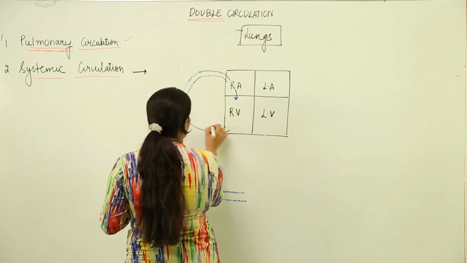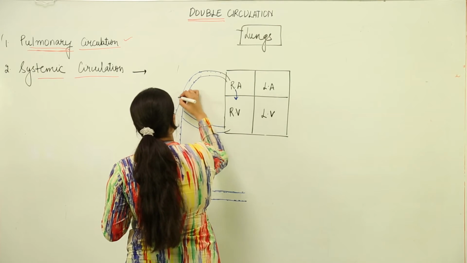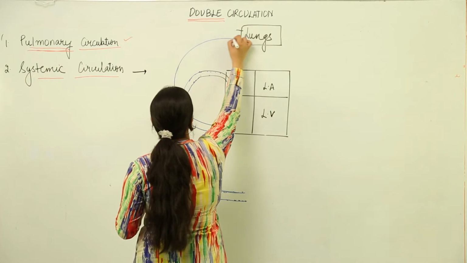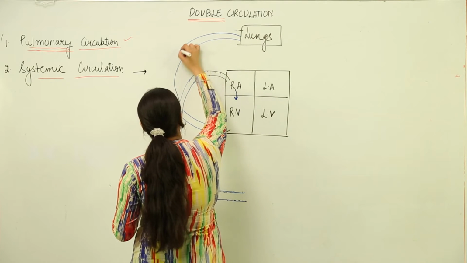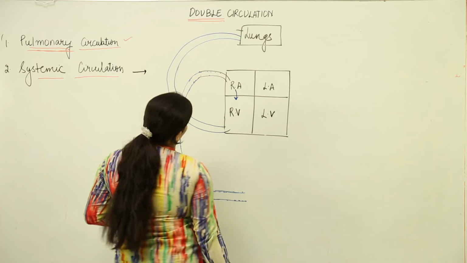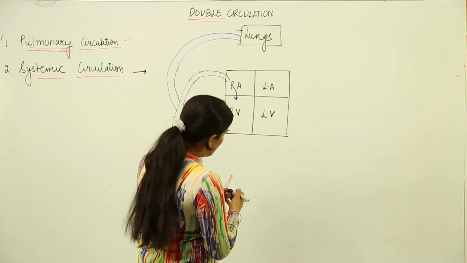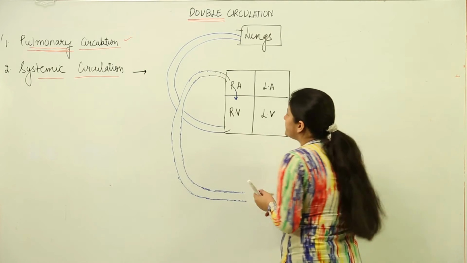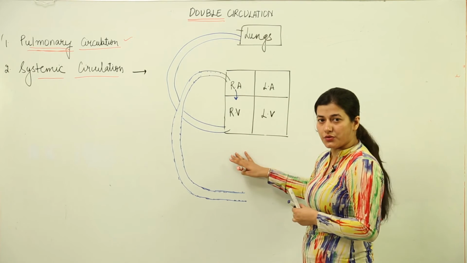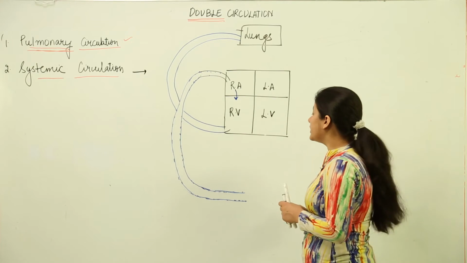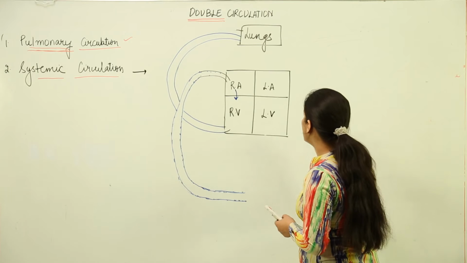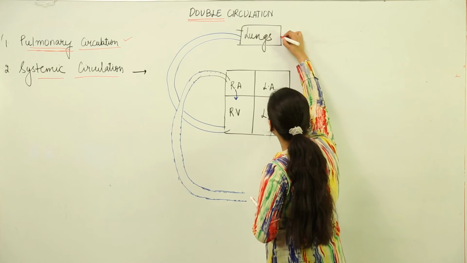The ventricle, being highly muscular, pushes this deoxygenated blood to the lungs, where the exchange of gases takes place and the blood becomes oxygenated. Now this is the story of deoxygenated blood. Talking about the oxygenated blood, what happens from the lungs?